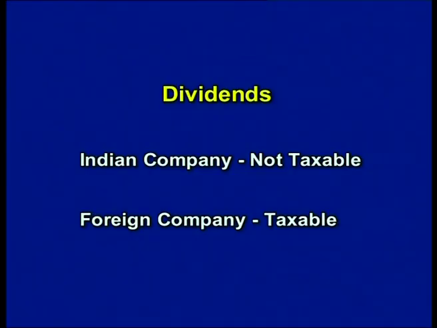Section 56 subsection 2 specifies certain incomes which are taxable under this head. They are: first one, dividends. Dividends are either received from an Indian company or they may be received from a foreign company. If dividends are received from an Indian company, they are exempted from tax. The reason being, the company will pay the tax on these dividends under section 115. If the dividends are received from a foreign company, then they will be taxable.